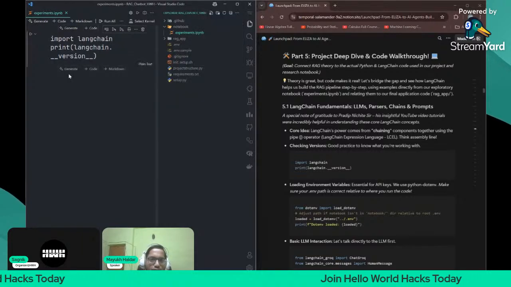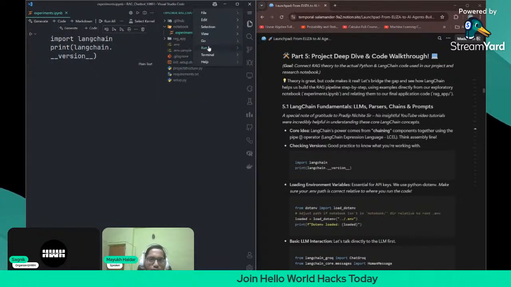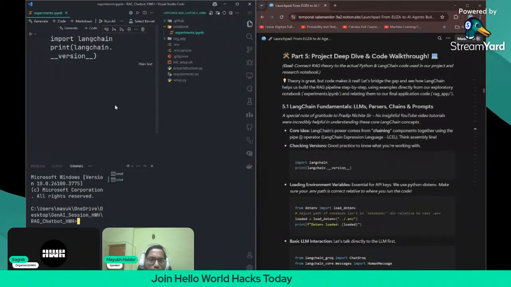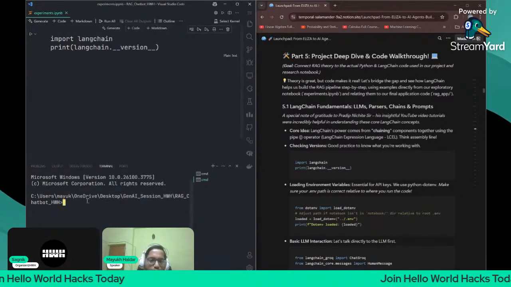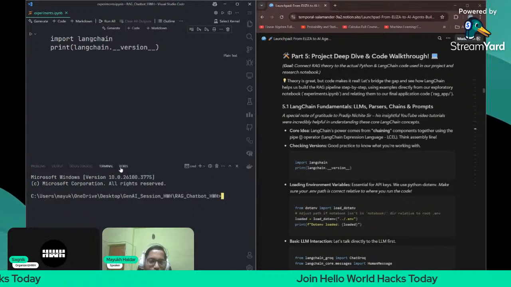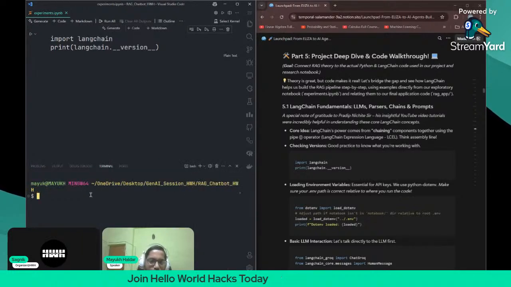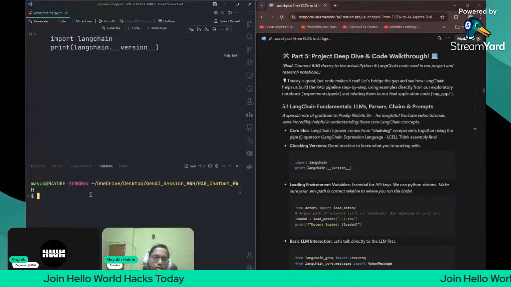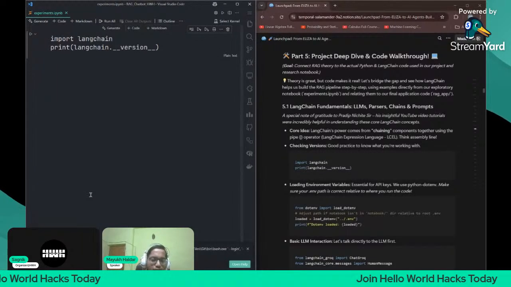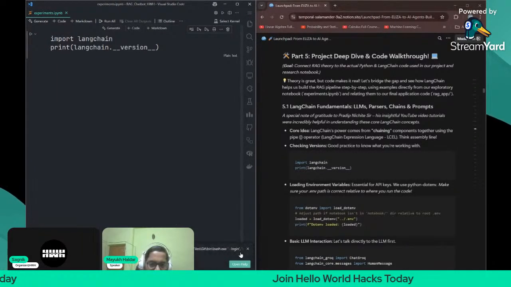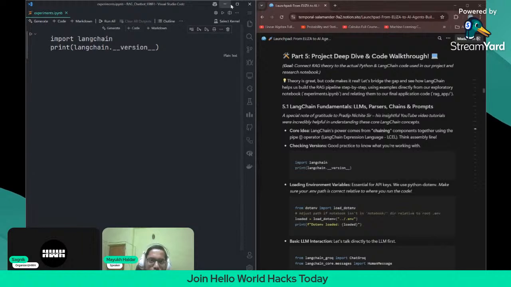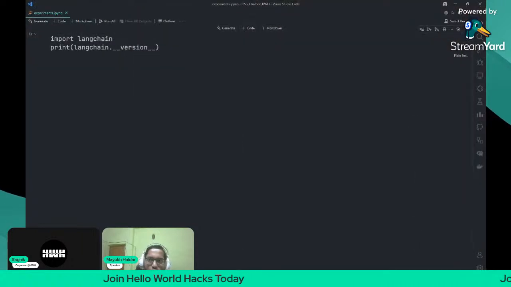So click on terminal, new terminal. Just one minute. Close this. CMD is already open, so let me do one thing. Git Bash. Close this CMD. Click on Git Bash. Okay, it exited.